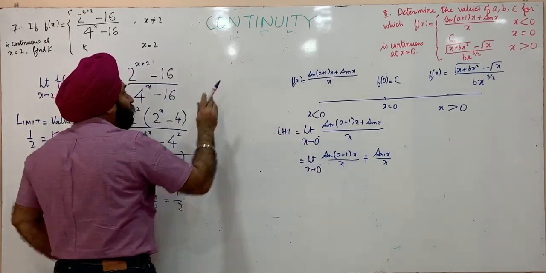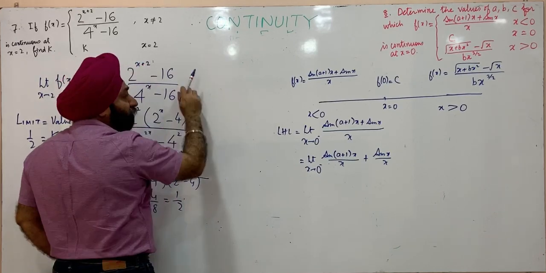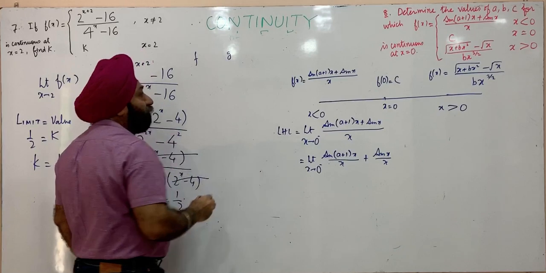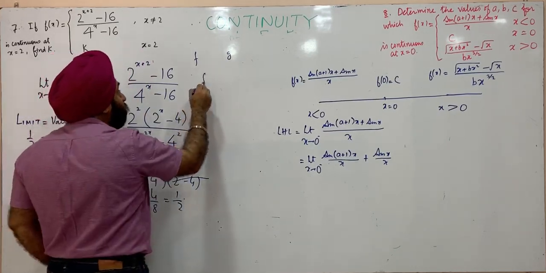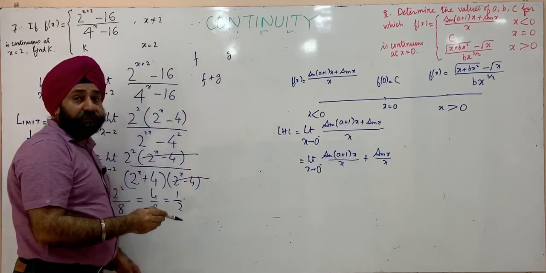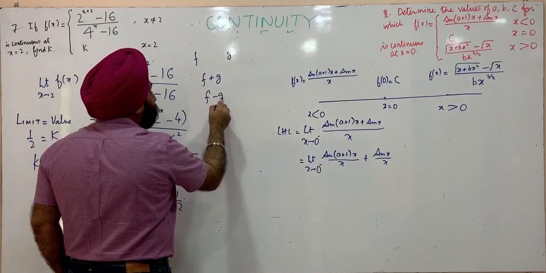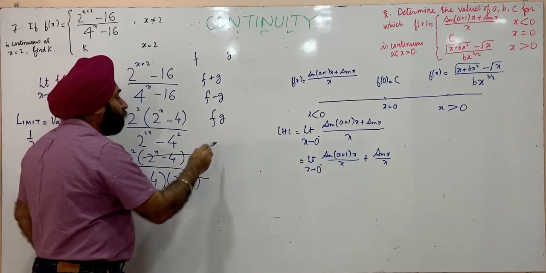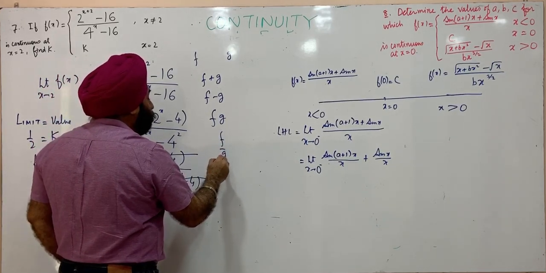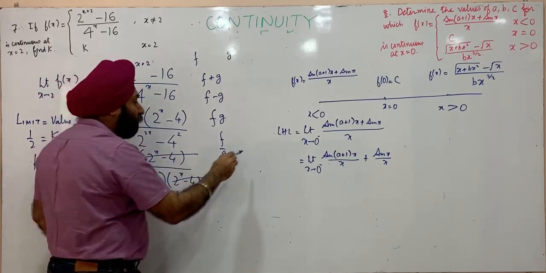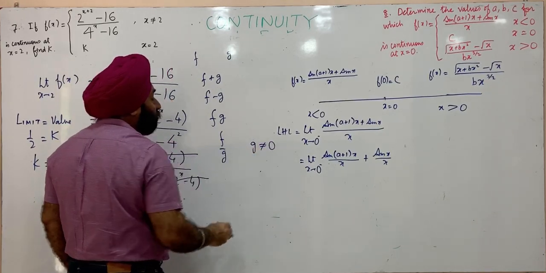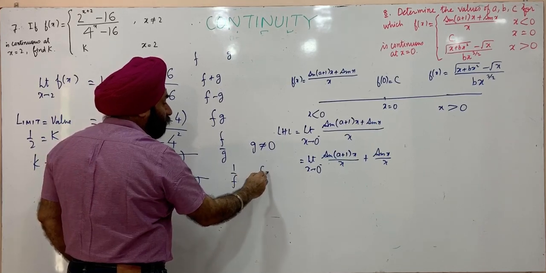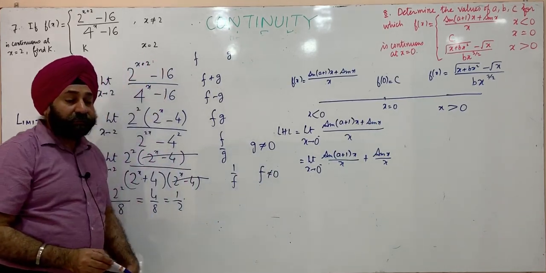So let us discuss a property of continuous functions. If f and g are two continuous functions, then f plus g is continuous, f minus g is also continuous, f into g is also continuous, f upon g is also continuous provided g is not equal to 0. The reciprocal, let us say 1 by f, is continuous provided f is not equal to 0.